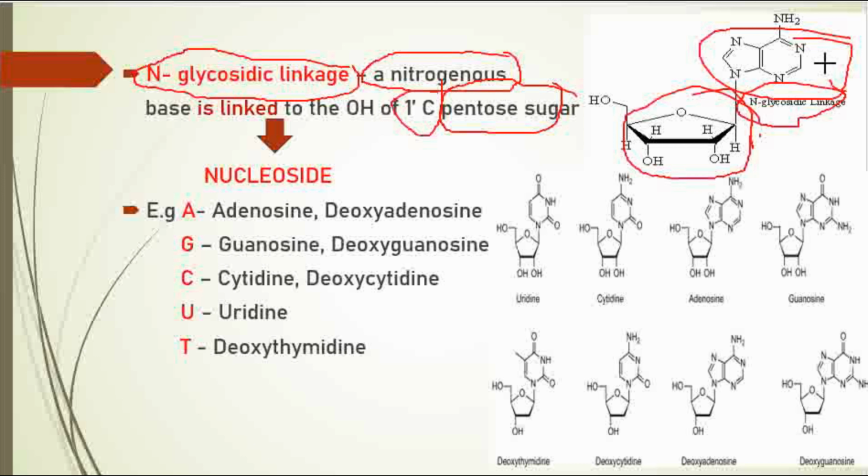You must remember this linkage name. It's the N-glycosidic linkage between a base and a pentose sugar.